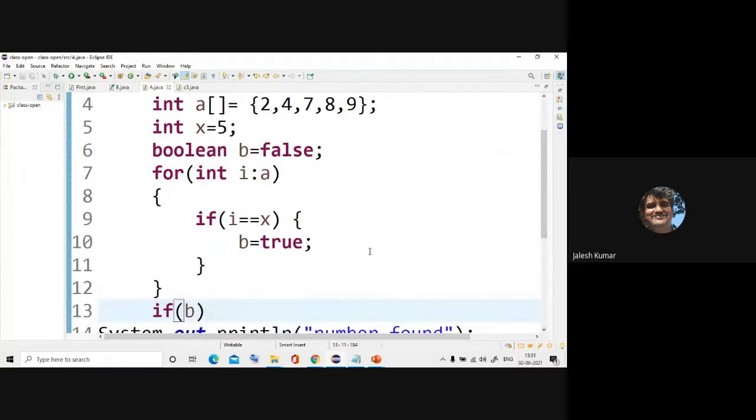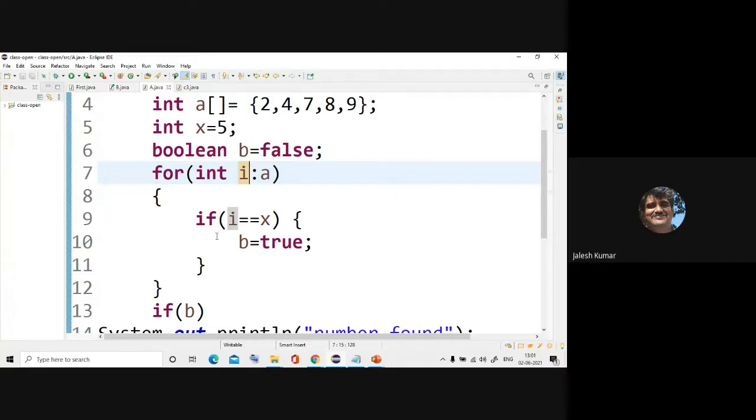You can compare like this, but the problem here is you are not able to get in which location it is, so tracing that will be difficult. In a normal for loop you can get that. Here, because i is pointing, it is actually tracing with the value. You have to do some other logic to trace that particular position. But if you are interested only in knowing whether the number is present or not, this is an efficient method.